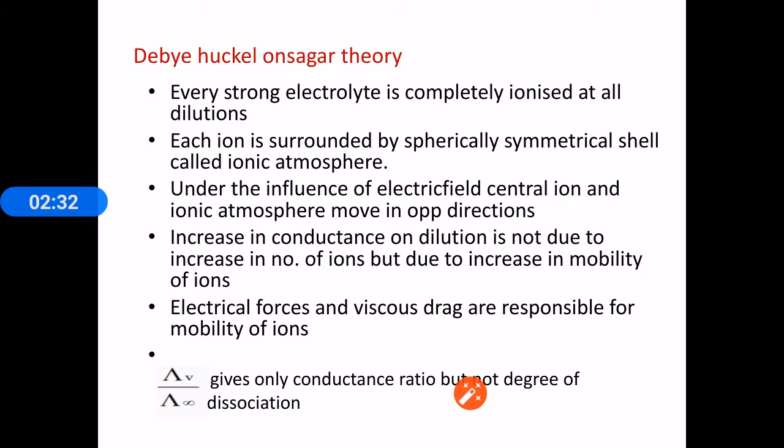Under the influence of an electric field, the central ion and the ionic atmosphere move in opposite directions, because if the central ion is positively charged, it will move towards the cathode, and the ionic atmosphere will be negatively charged and it will move towards the anode. So the central ion and the ionic atmosphere will move in opposite directions in the presence of an electric field.